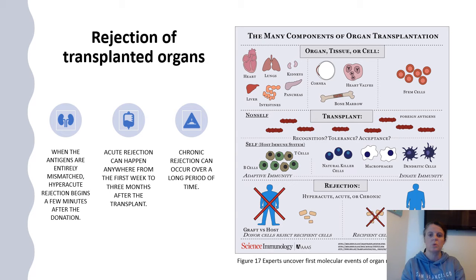There are 3 different types of rejection: hyperacute, shortly after the transplant; acute, which can happen any time between the first week and 3 months and affects all organ recipients in some way; and chronic, a long-term condition in which the body's immune system gradually damages the new organ.